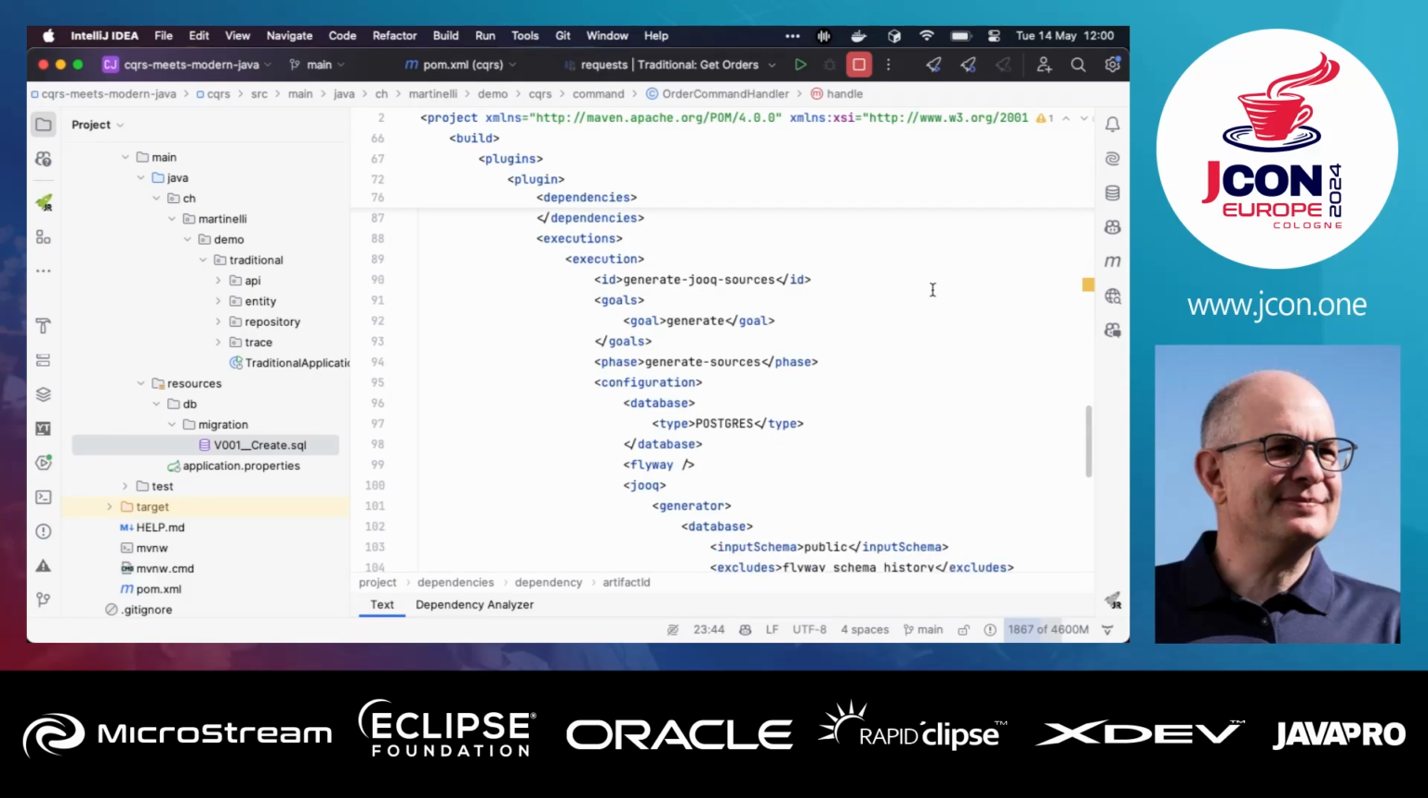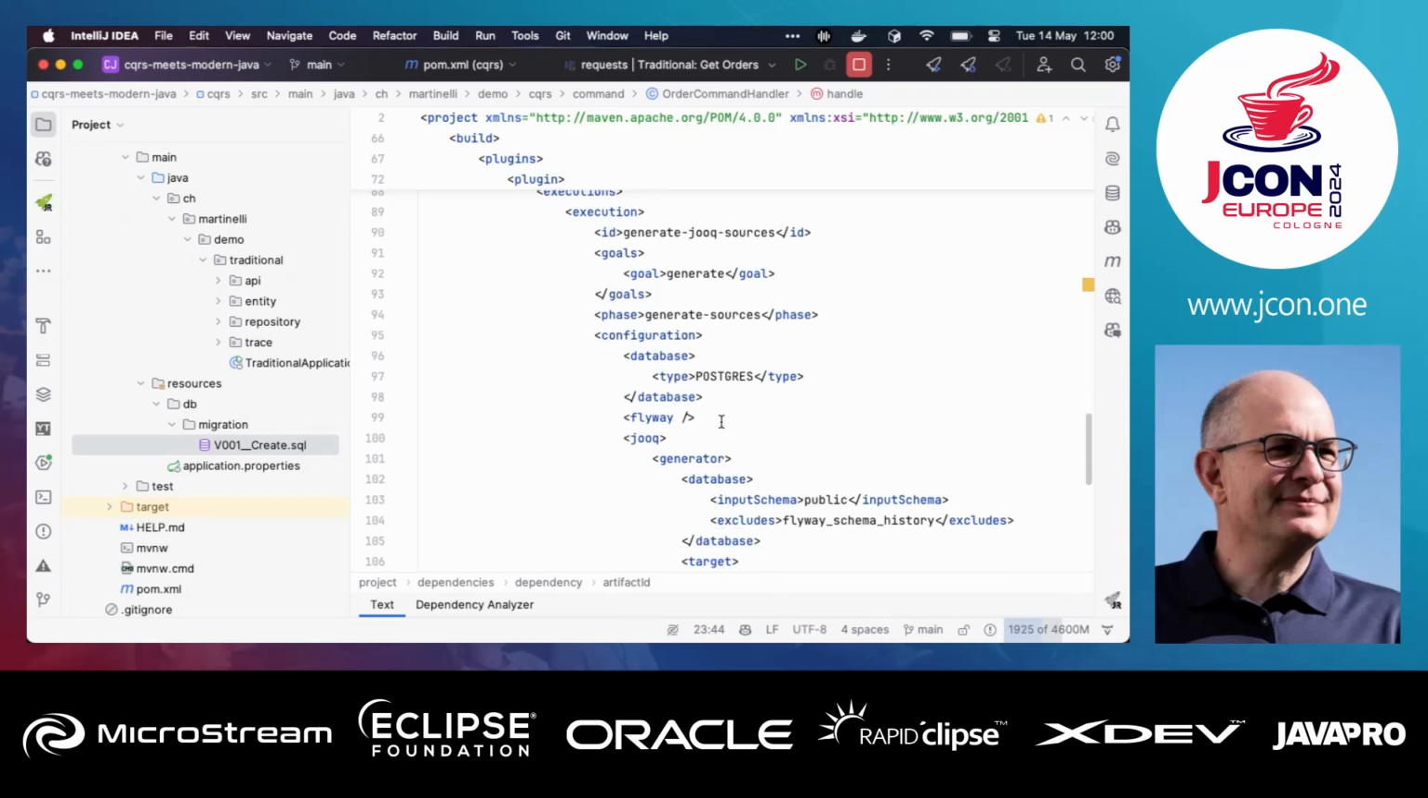So first of all, we have to define when this generation is happening. This is happening in the Maven phase, generate-sources. By the way, there is also a Gradle plugin, not from test containers, but from jOOQ, so you can also use Gradle if you prefer that over Maven. In my case, I use Maven because then I can use this test containers plugin.